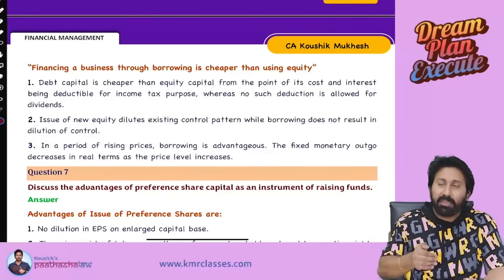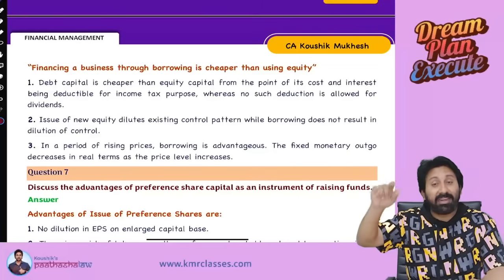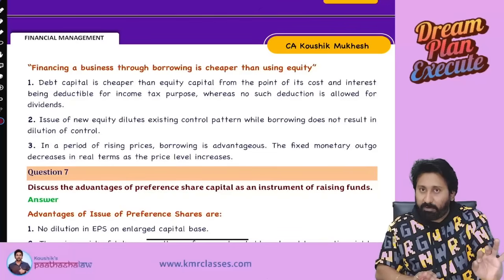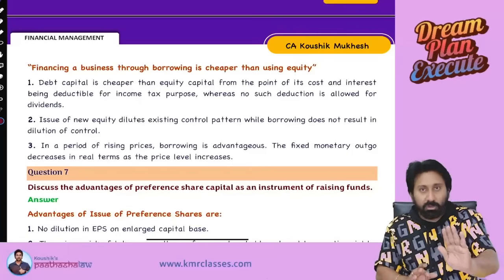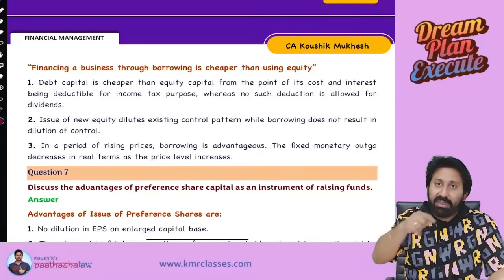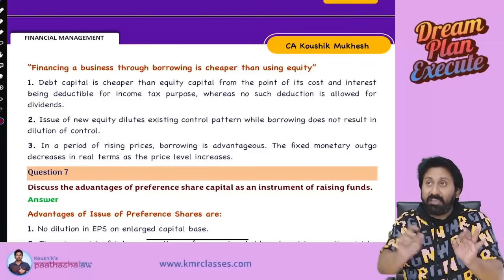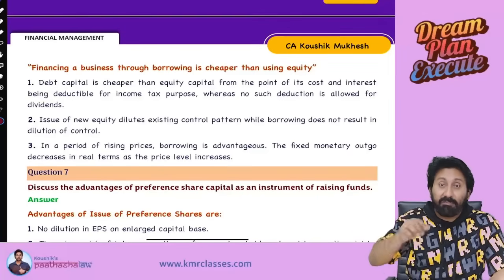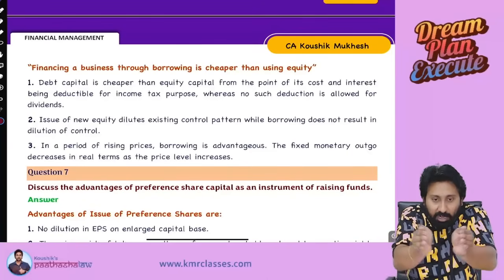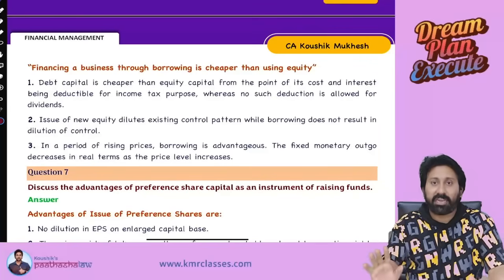So from the company's point of view, raising debt will always be cheaper than raising equity, because equity shareholders will not get a fixed return in the form of dividend. Dividend may come, may not come. So there is always a risk involved. When uncertainty is there, risk is there. When risk is there, more return will be asked by them. Debt has a fixed return, but equity will always change their mind according to the circumstances in the market. So taking all these points into consideration, debt is always cheaper than equity share capital in terms of cost of capital.